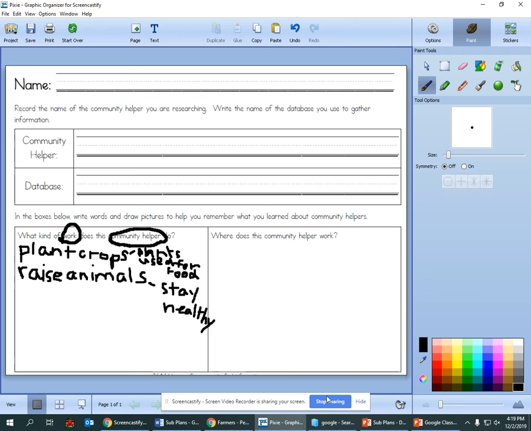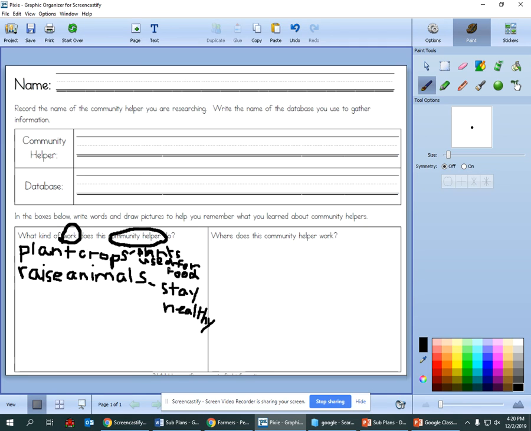Next, you have to make sure that your notes are organized if you want to earn a P. For every new fact, you want to start a new line, and you want to put little lines or dashes and write your details about each job that your community helper does right near the job.